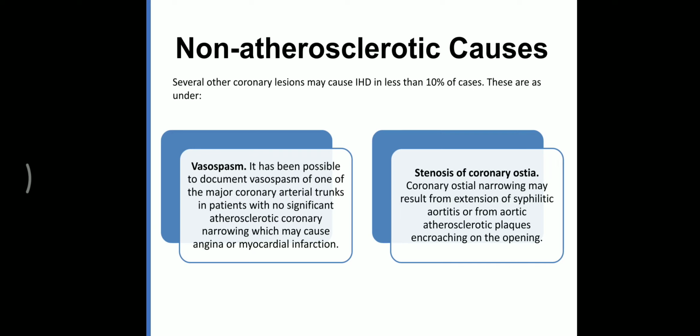Second is stenosis of the coronary ostia. Narrowing of the coronary ostia may be because of syphilis, that is, syphilitic arteritis.